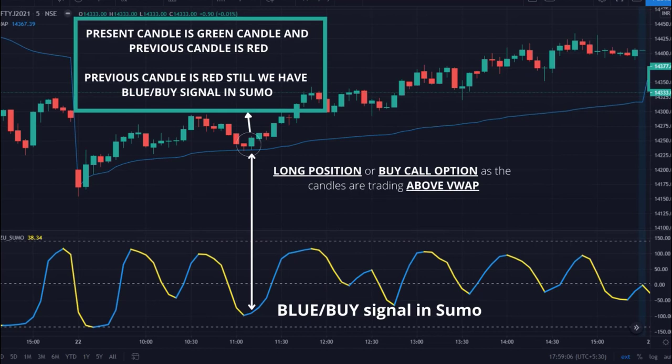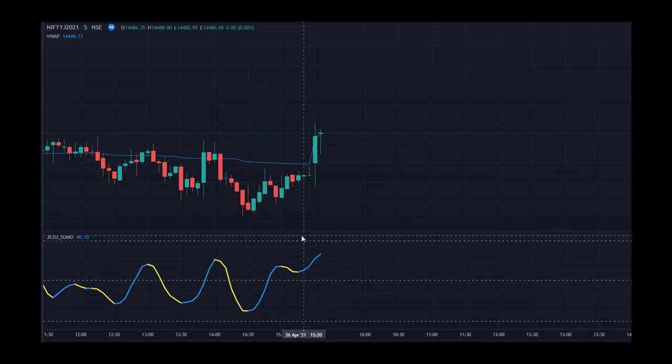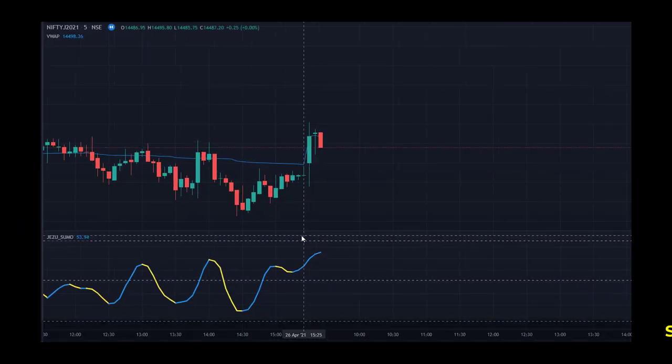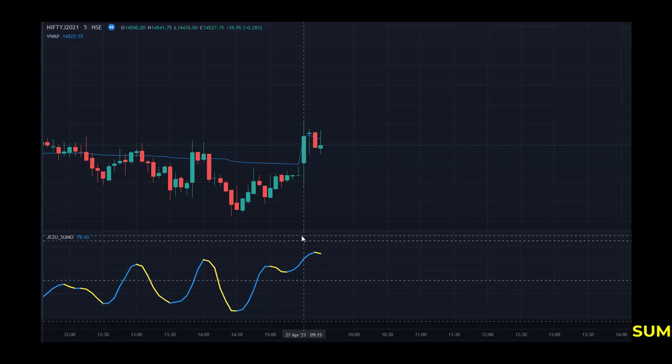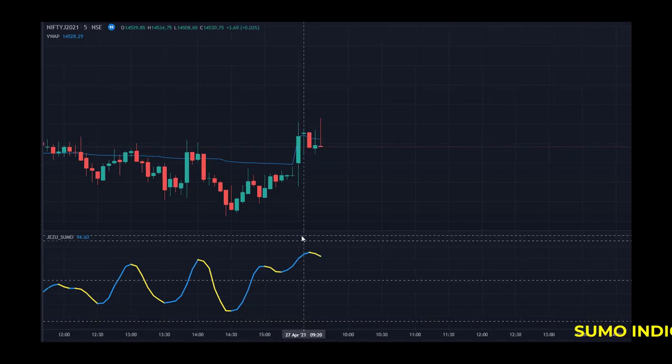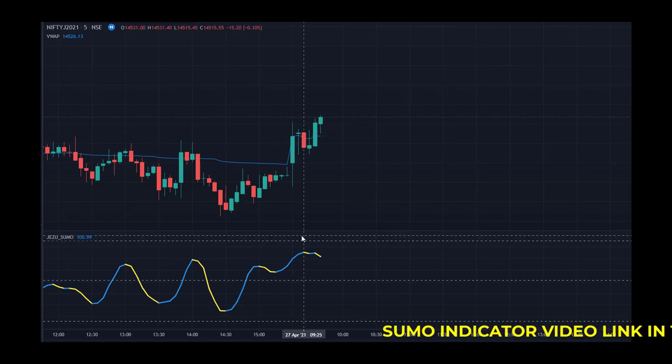As you can see, the blue line is our VWAP and the price is trading above VWAP, so we will look for bullish entry. You can see we have a buy signal in sumo. So we can now go long with Nifty futures or we can buy call option. I would always look for an entry only after the completion of 3 to 4 candles. So once a 15-minute candle is formed, then I look for an entry.